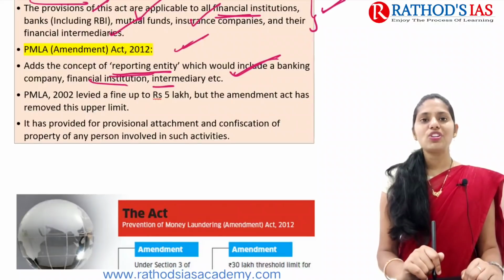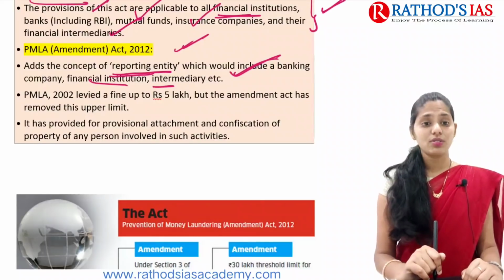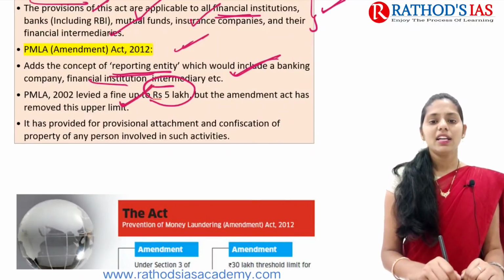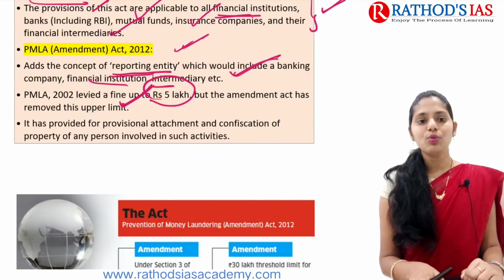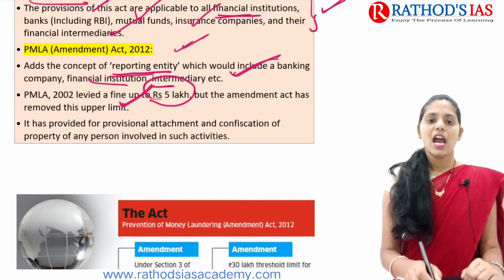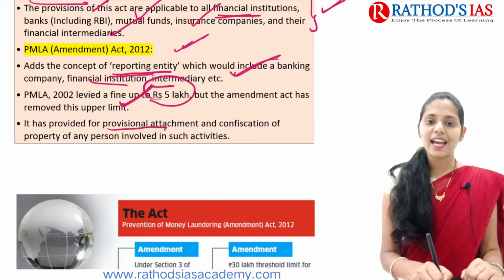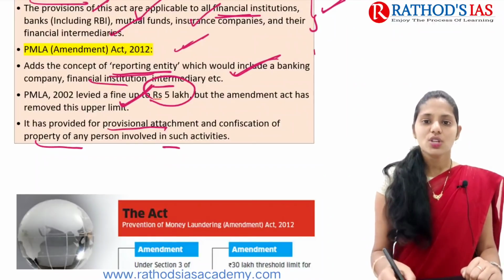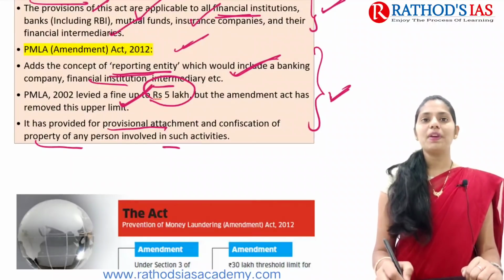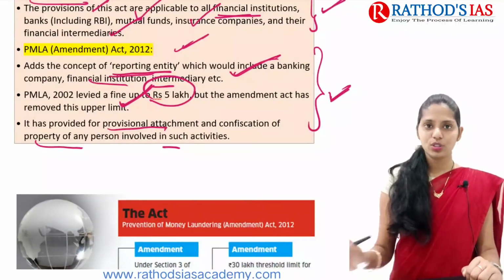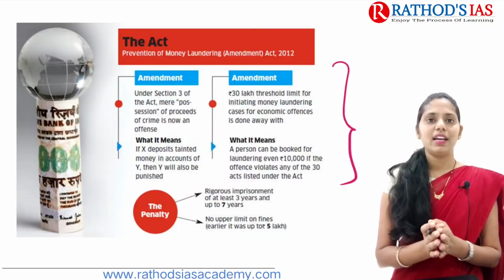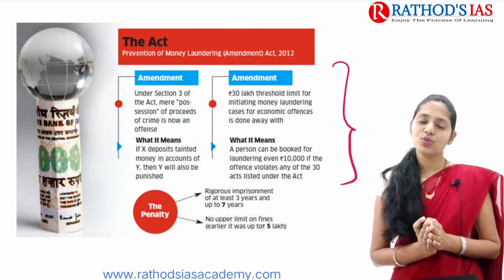And under this Prevention of Money Laundering Act 2002, which mainly levied a fine up to 5 lakhs, this amendment mainly removed this upper limit. And it mainly provides provisional attachment and confiscation of property of any person who is involved in such activities. So these are the 3 important amendments made to this Prevention of Money Laundering Act through this 2012 amendment. If you see this infographic, you can get some insights into the recent amendments of 2012.